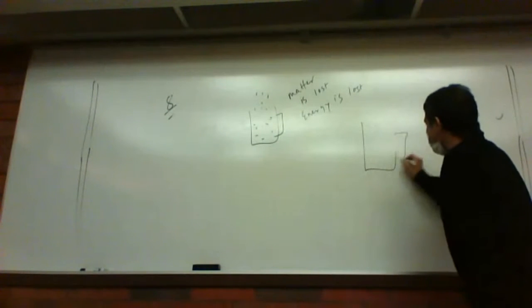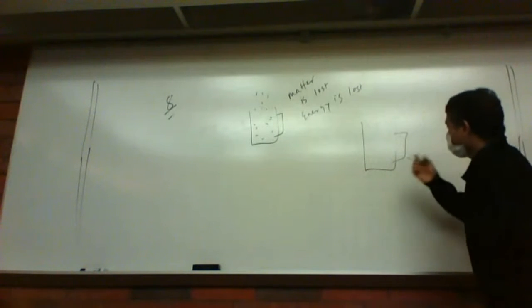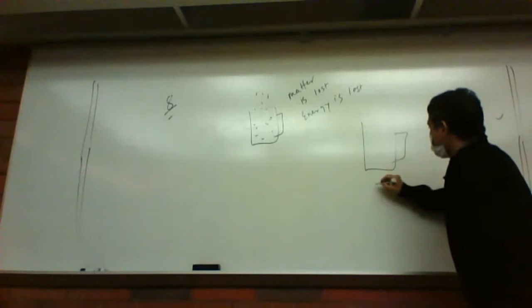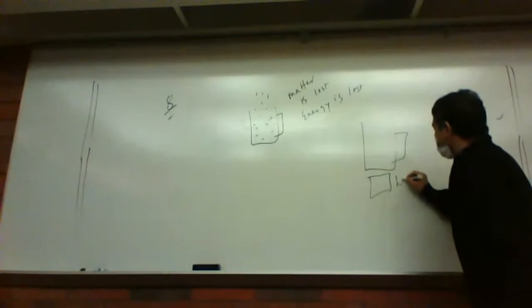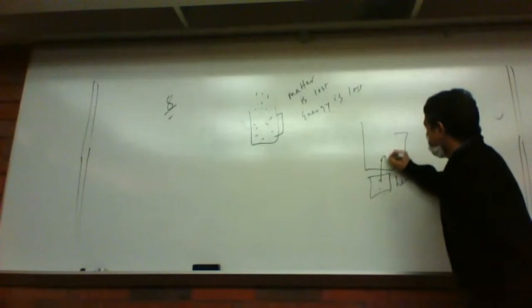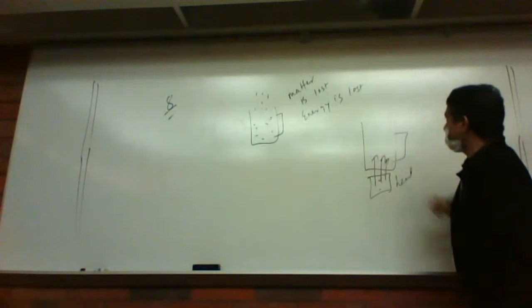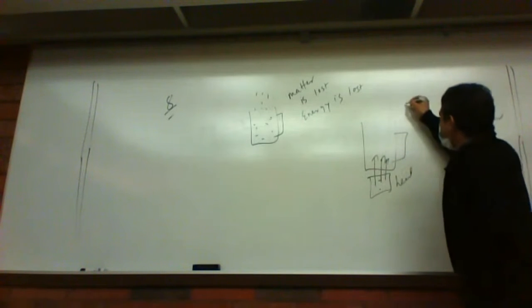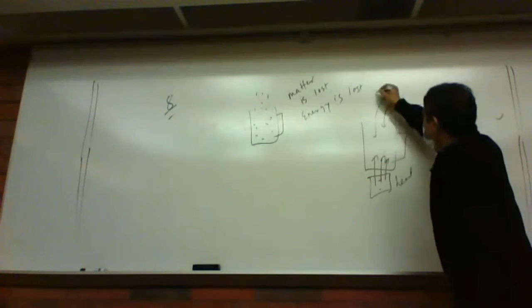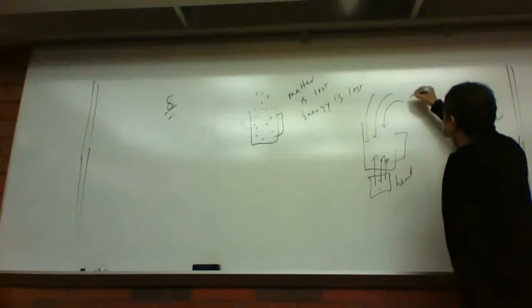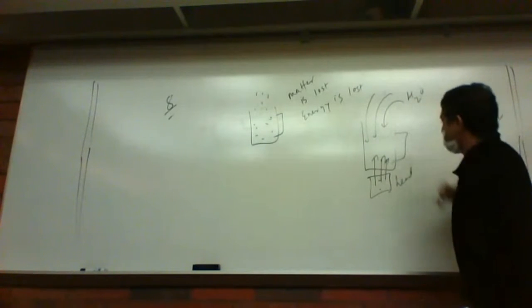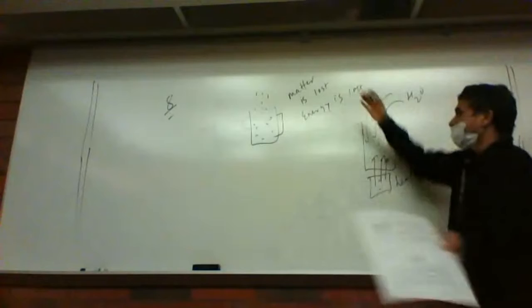So maybe you have a cup of water, you can put this on a heater, so it can heat this water. So energy is coming in, and maybe water vapor is coming into this system. So it's coming in or going out.